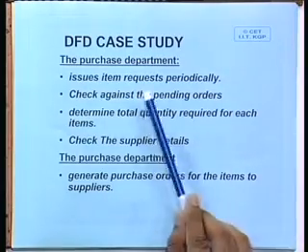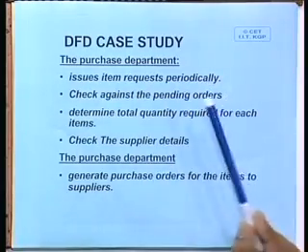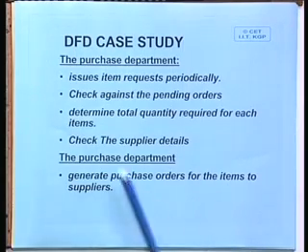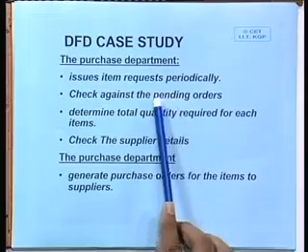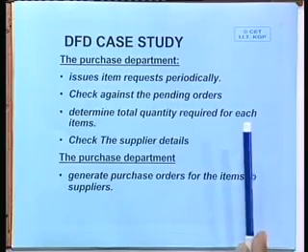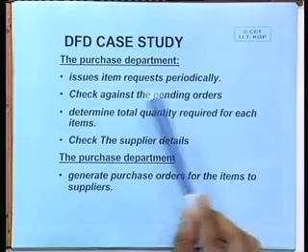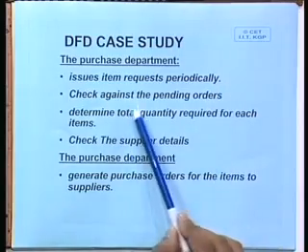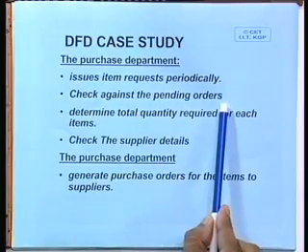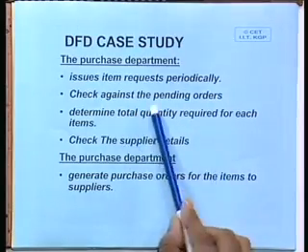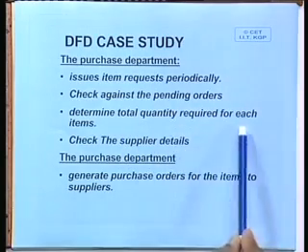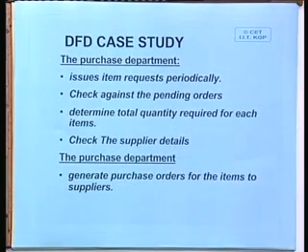What is happening is that the purchase department, based on its analysis, basically does its own analysis. So, it issues item requests periodically, that an item should be purchased. Then check against the pending orders, that pending order file you can check and determine how much total quantity is required for each item.